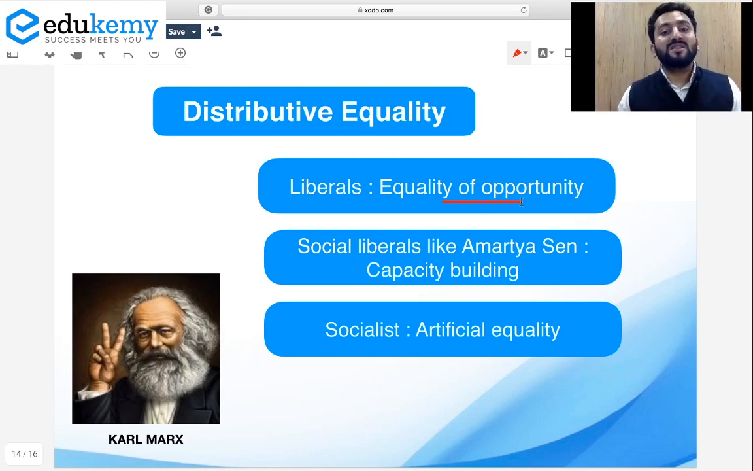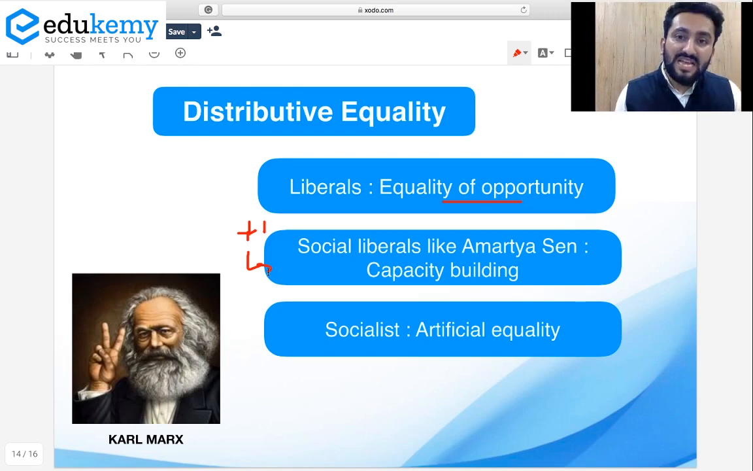But when we talk about Amartya Sen, this is one step ahead. You can say +1. यहाँ पे one step आगे चले गए. Social liberal, Amartya Sen, he says that equality of opportunity, just giving equality of opportunity is not sufficient. We have to give capacity building. We have to focus on capacity building. Means if you are saying that government is providing equality of opportunity in terms of public employment, same exam for everyone. But Amartya Sen is saying there may be some people who are not having that kind of services on ground when it comes to education, when it comes to livelihood.